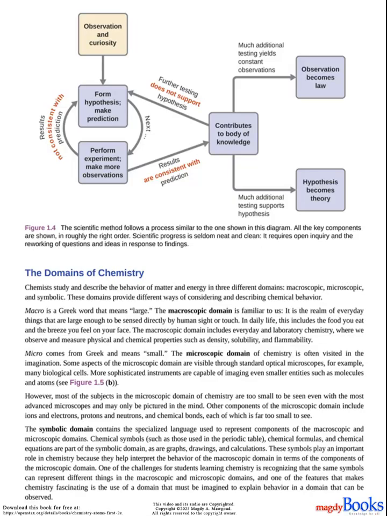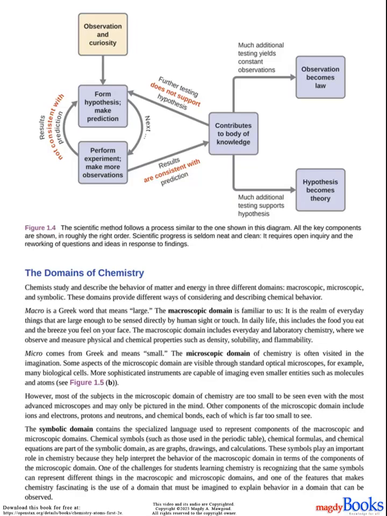In daily life, this includes the food you eat and the breeze you feel on your face. The macroscopic domain includes everyday and laboratory chemistry, where we observe and measure physical and chemical properties such as density, solubility, and flammability. Micro comes from Greek and means small. The microscopic domain of chemistry is often visited in the imagination. Some aspects of the microscopic domain are visible through standard optical microscopes, for example, many biological cells. More sophisticated instruments are capable of imaging even smaller entities such as molecules and atoms, see Figure 1.5b.